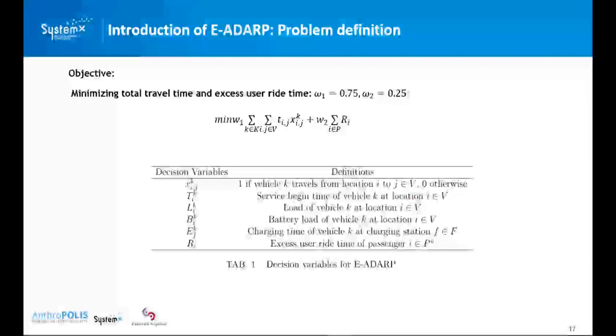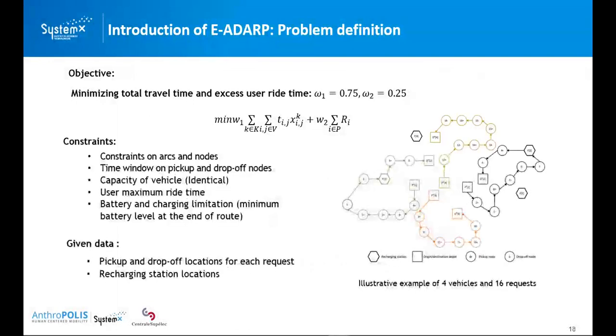And here is the objective function for the weighted sum formulation. And these are the decision variables. And the constraints are listed here. We are actually tackling the static version of the dial-a-ride problem, so all the requests are known in advance.